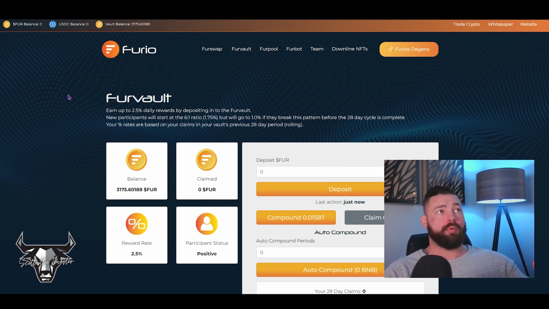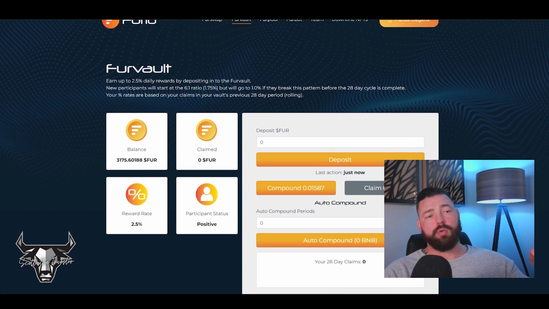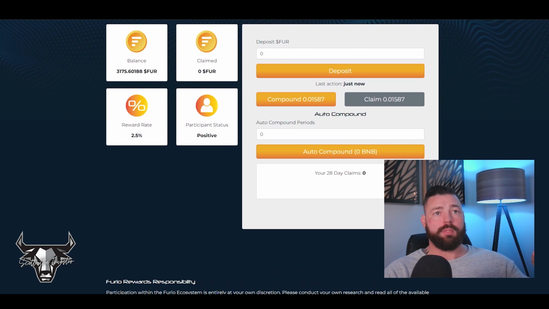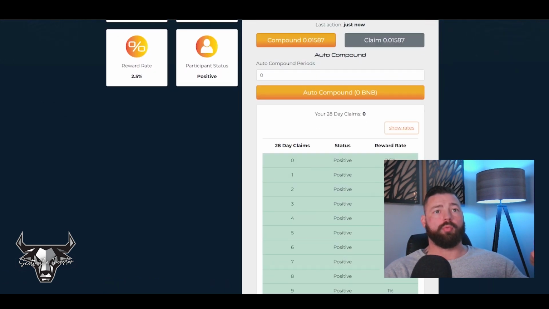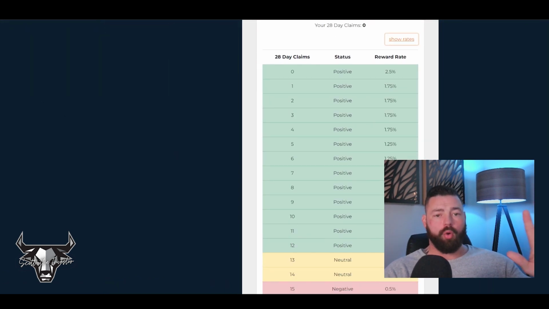The idea with this protocol is you're going to take USDC, you're going to buy your Fur tokens, and you're going to deposit them into what's called the Fearbot. The Fearbot is what's earning you 2.5% per day. Now that is up to 2.5%. Let's look at the variable rates. So if all you do is compound your money, you're going to get a growth rate of 2.5%.